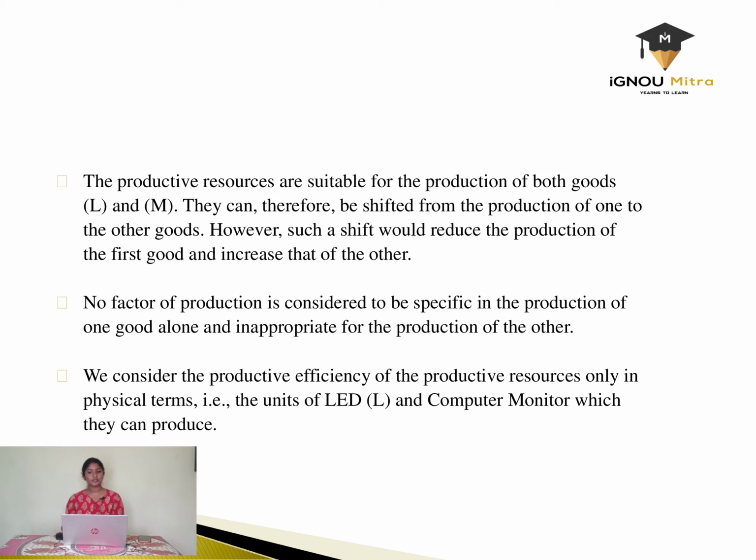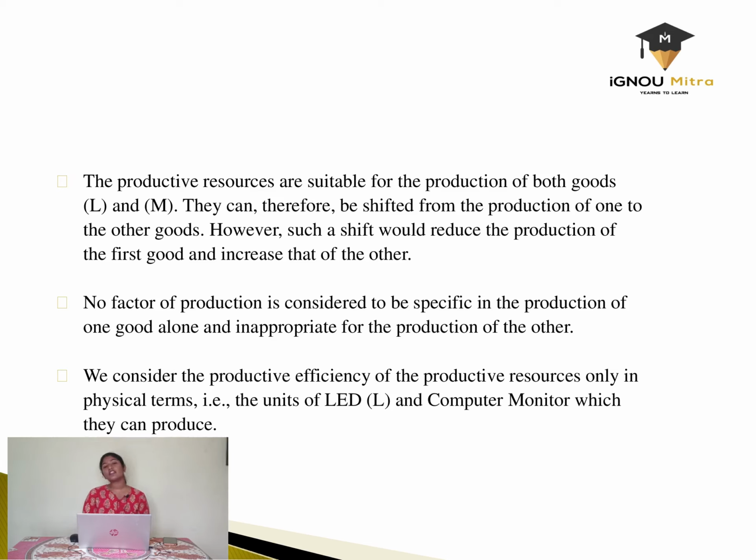However, such a shift would reduce the production of the first good and increase that of the other. That is, if we are using a particular resource to produce the computer screen, that is the monitor, then obviously there will be a reduction in the production of LED screens. Next, no factor of production is considered to be specific in the production of one good alone and inappropriate for the production of the other.